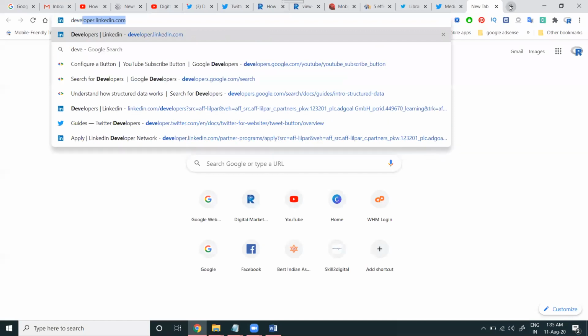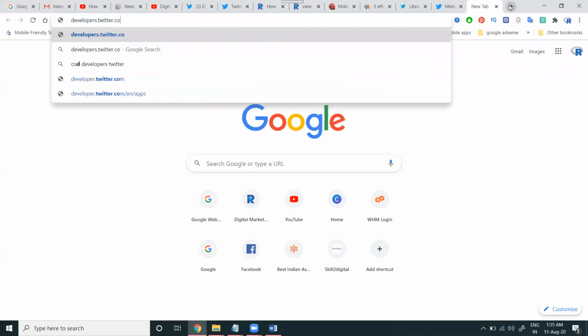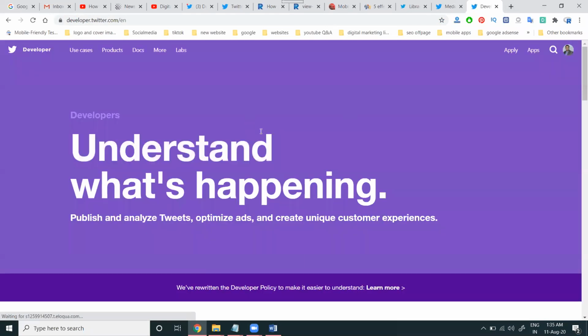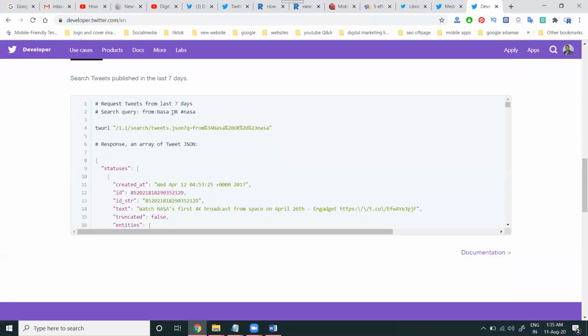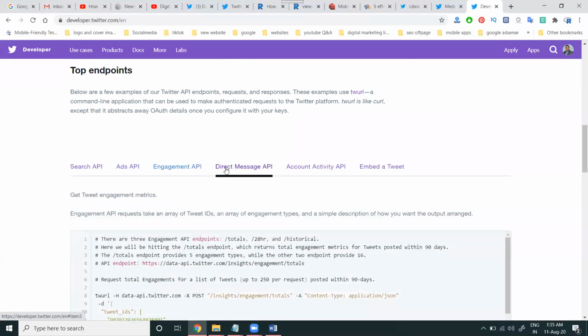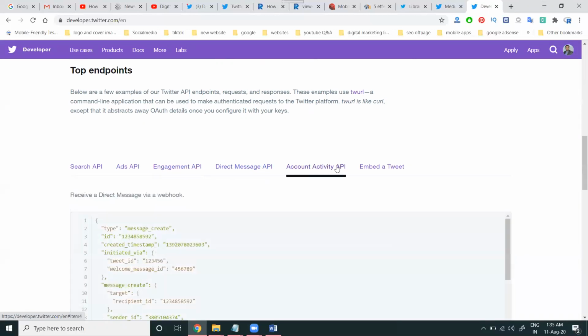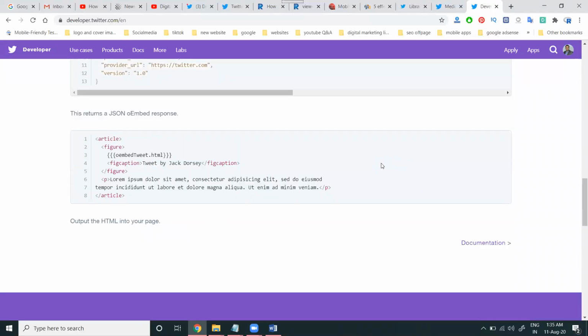And the third option, developers.twitter.com. This is completely for ad options. Everything will be given in this position. We can go to see what codes are required: Search API, Ads API, Engagement API, Direct Message API, Account Activity API, Embed Tweet. All this will be given in the particular developers section.